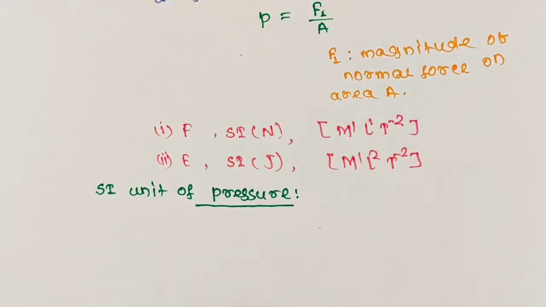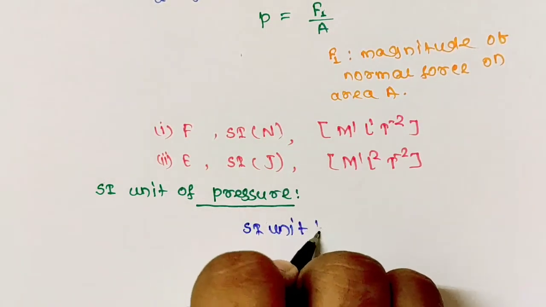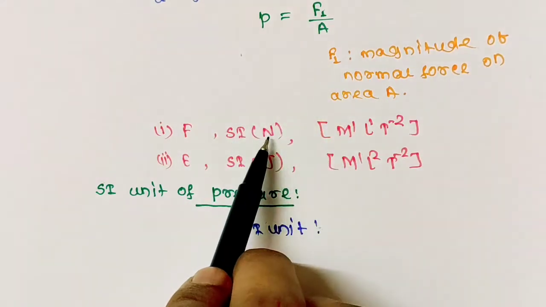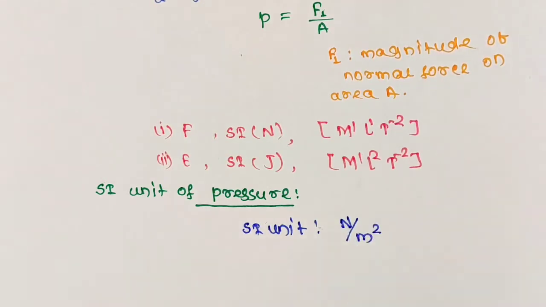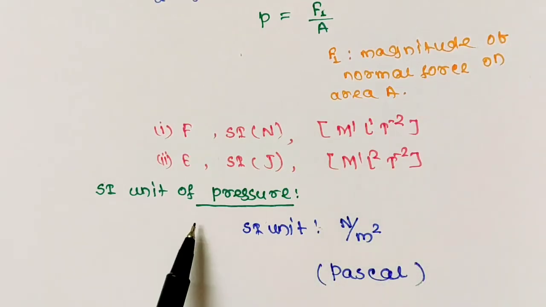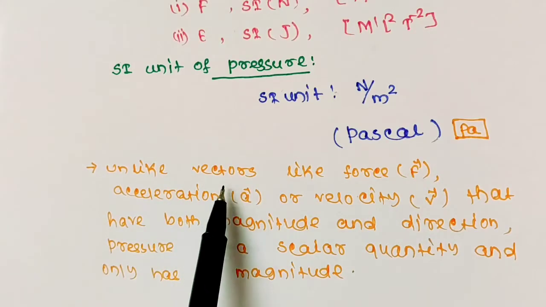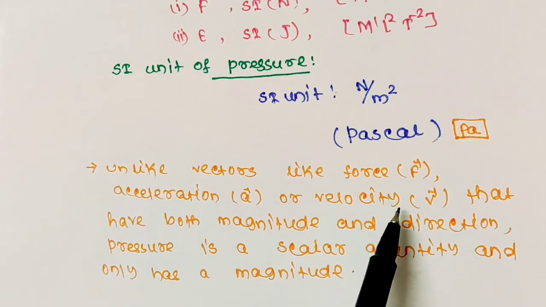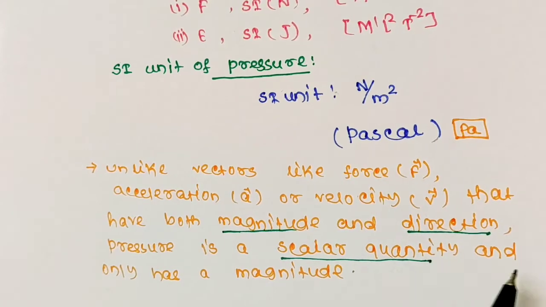Now let us write the SI unit of pressure. SI unit of force is Newton and for area it is meter square. So SI unit of pressure is Newton per meter square. And to this SI unit of pressure, a special name is given, called the Pascal. So SI unit of pressure is Newton per meter square or Pascal. Unlike vectors like force, acceleration or velocity that have both magnitude and direction, pressure is a scalar quantity and it is only magnitude.